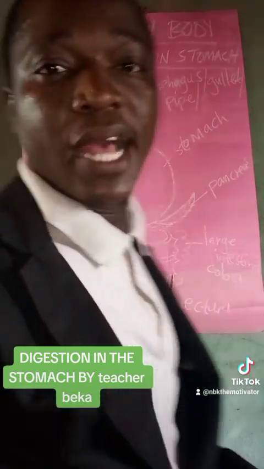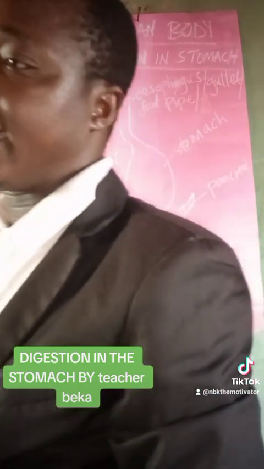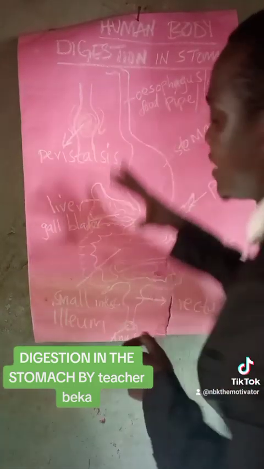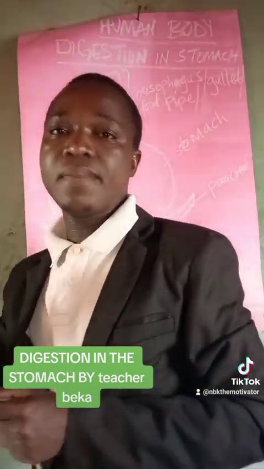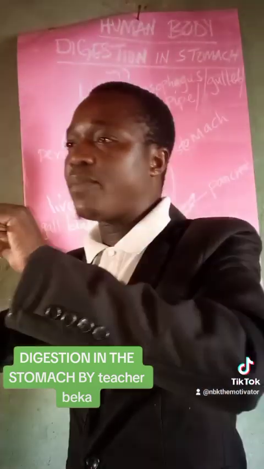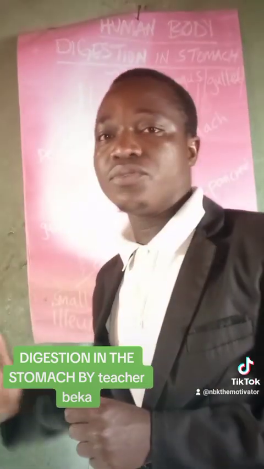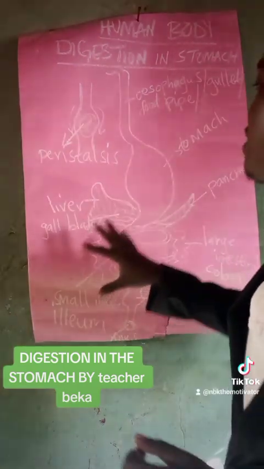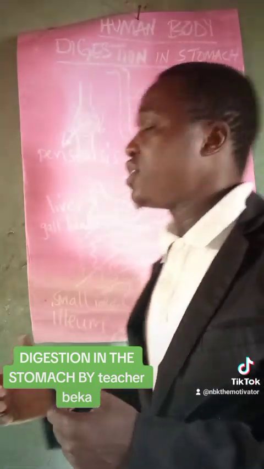So, my viewer, as you can see, these are all the parts of the digestive system in the stomach. So look at these parts. When we were talking about digestion in the mouth, I showed you different parts of the mouth, and you saw teeth, tongue, and saliva. Here now we are talking about digestion in the stomach, and you have seen all these parts that are present in the digestion.